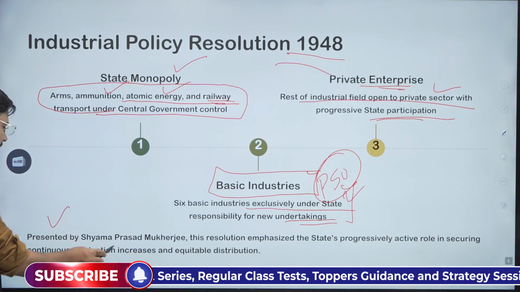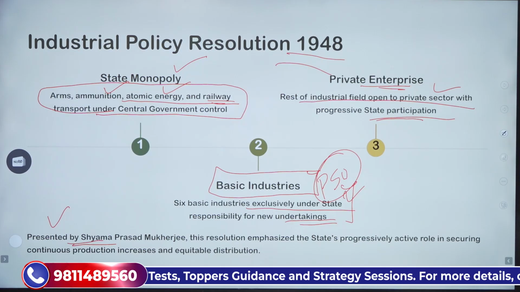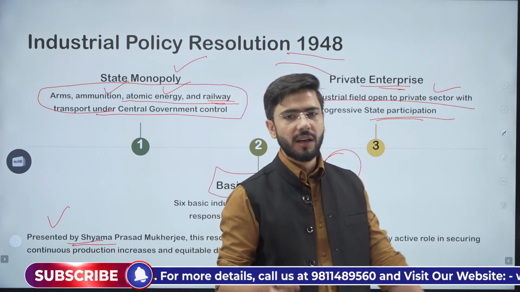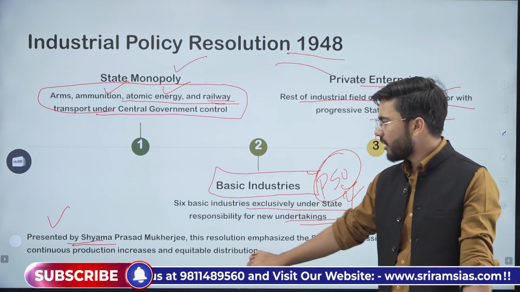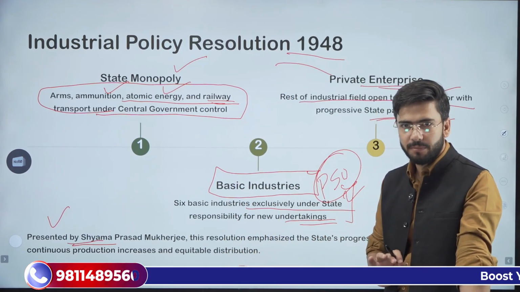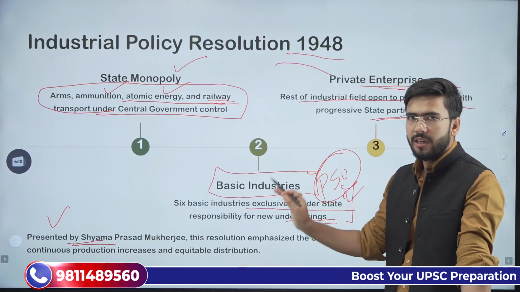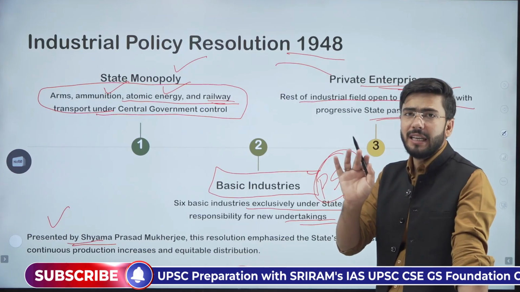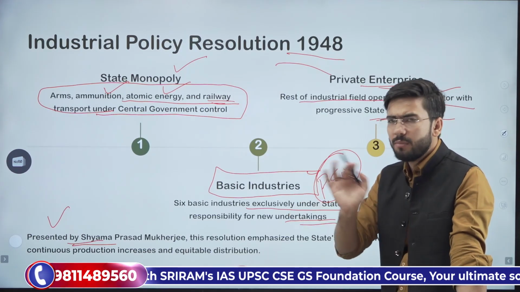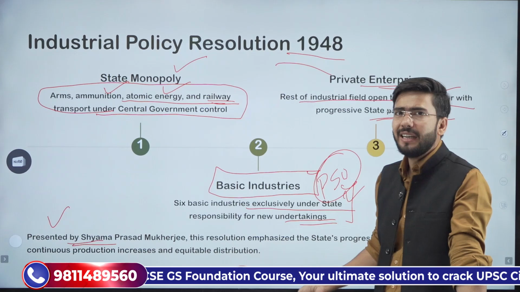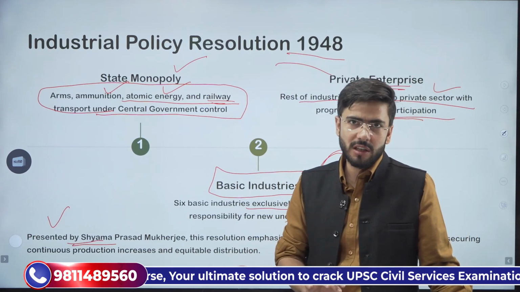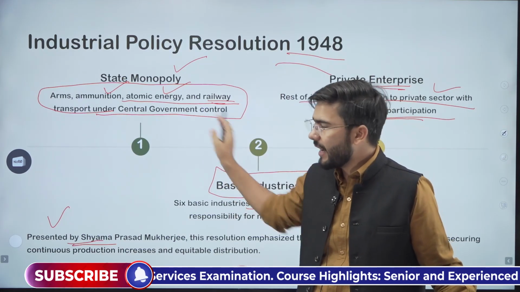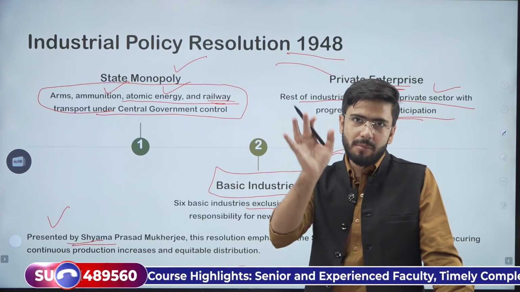So this policy was presented by Shyama Prasad Mukherjee. This resolution emphasized the state's progressive active role in securing continuous production and an increase in equitable distribution. Simple. These are three points which you should remember about the industrial policy resolution, because that is the only thing we will be writing in our mains answer. Only two or three points, not more than that. There will not be an entire answer on one single thing, that is the industrial policy resolution of 1948. There won't be a full question on only one policy. That is why I gave you only three or four points about everything.